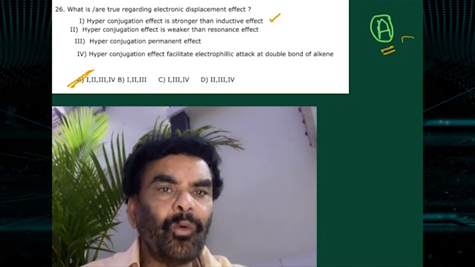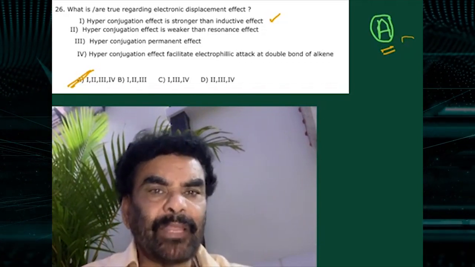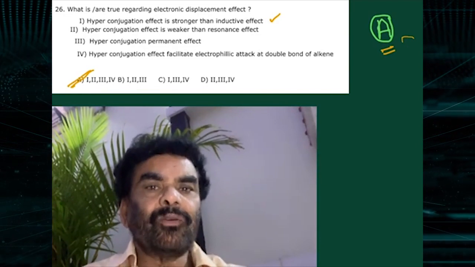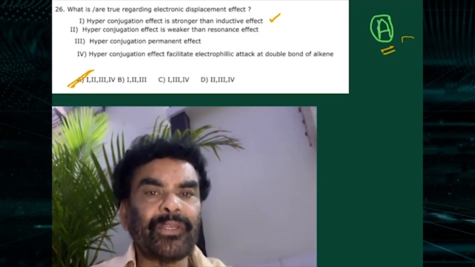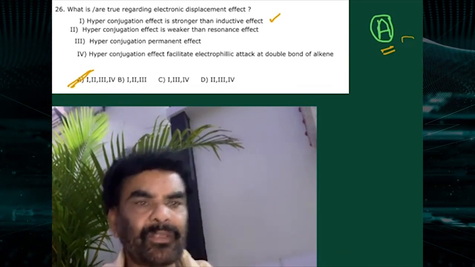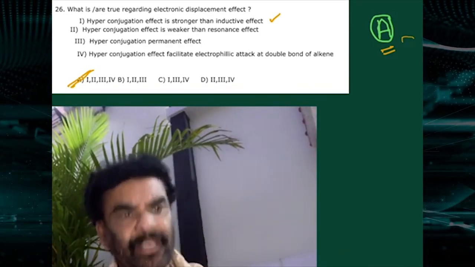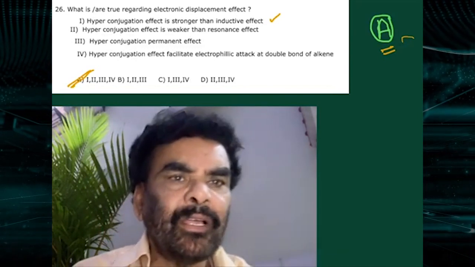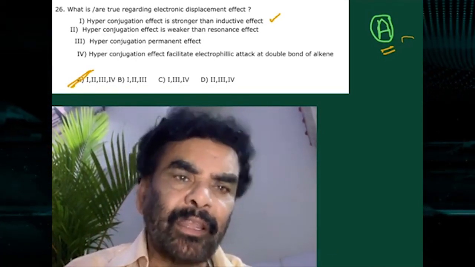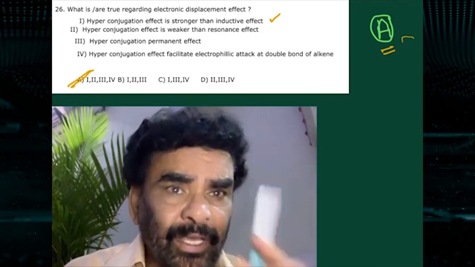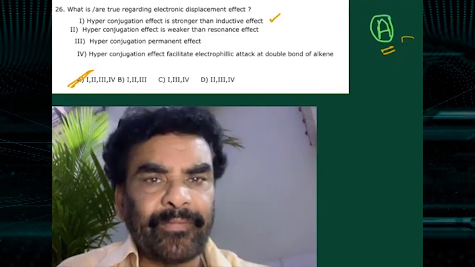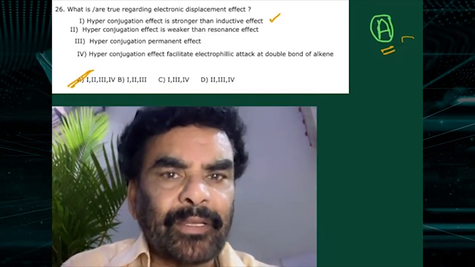See, true regarding the electronic displacement effect. The question does not mention hyperconjugation, but in the statements it is mentioned: only hyperconjugation effect is stronger than inductive effect. Yes, resonance, hyperconjugation, inductive effect. You know, hyperconjugation effect is weaker than resonance, but stronger than inductive effect. The second statement is also correct.